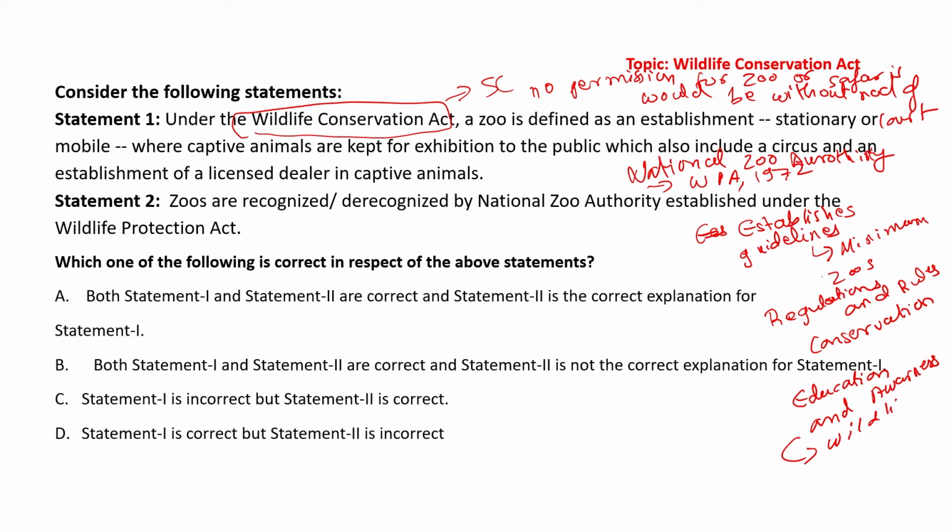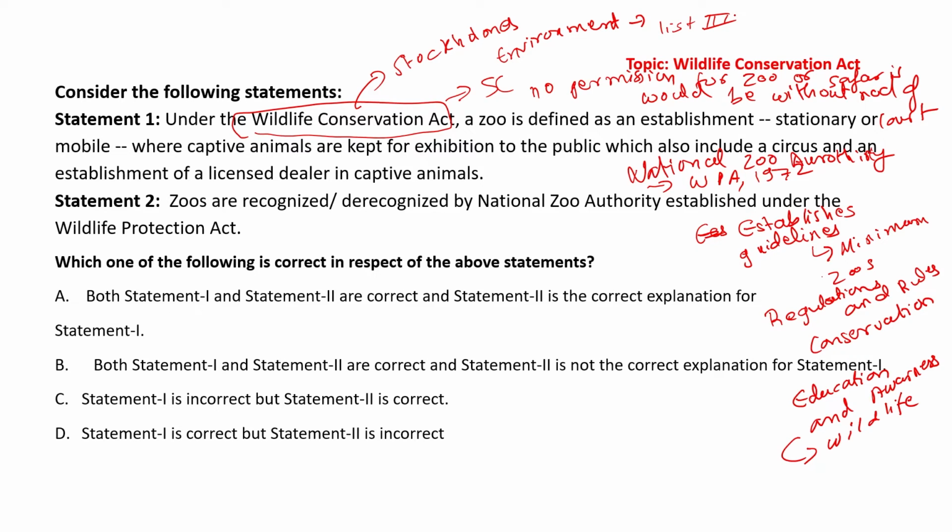Now, Wildlife Protection Act, one more thing guys, if I may say so, it is the product of Stockholm Conference, which was attended by Indira Gandhi. Alright, and environment as such is present in list 3, that is concurrent list of 7th schedule. So both central government and state government can basically make laws on it.